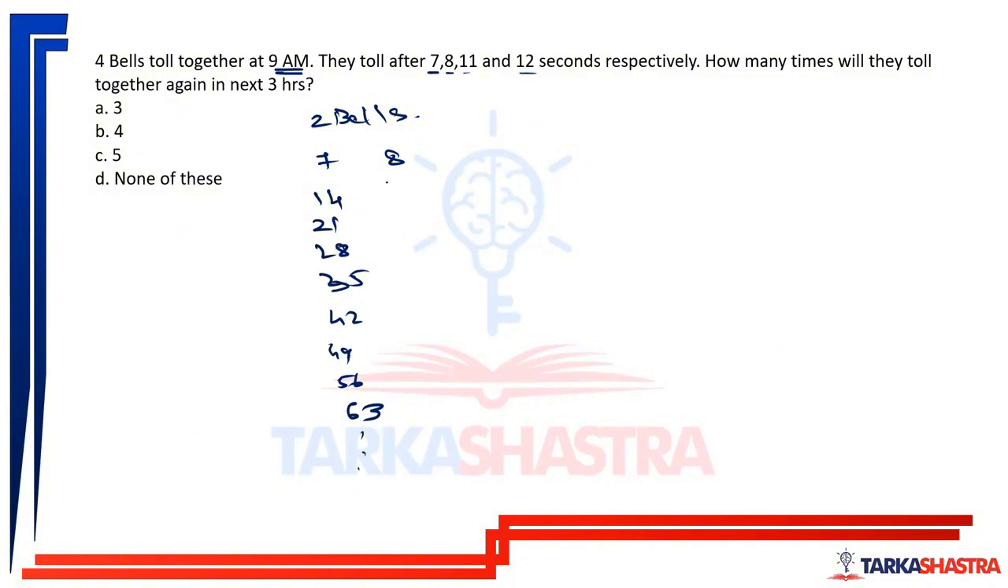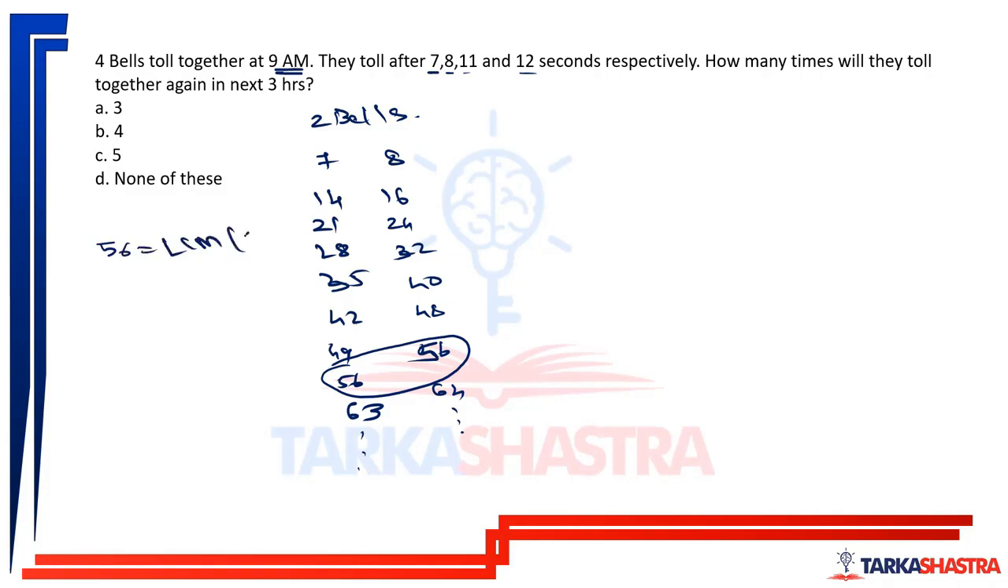And what is this 8 seconds? It will again toll on the 16th second, then 24th second, 32nd, 40th, 48th, 56th, 64th, and so on. But if you observe, they both are tolling together at 56 seconds. Now what is this 56? It is the LCM of 7 and 8. 56 is nothing but the LCM of 7 and 8. So what do we understand? They will toll together.